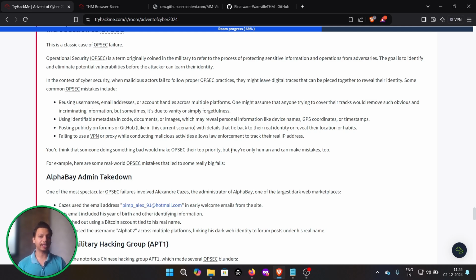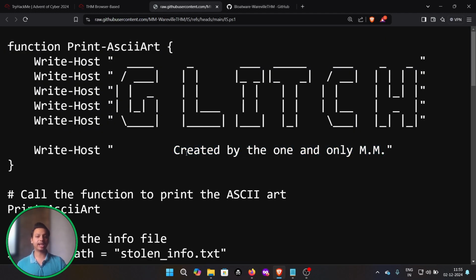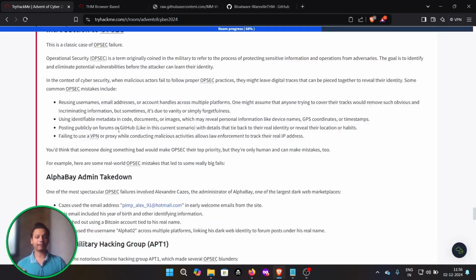Some common OPSEC mistakes: reusing usernames, email addresses, or account handles across multiple platforms. One might assume that anyone trying to cover their tracks would remove such obvious and incriminating information, but sometimes it's due to vanity or simple forgetfulness. Another mistake is using identifiable metadata in code, documents, or images, as we had seen in the script, where it has been given as created by one and only m1m.